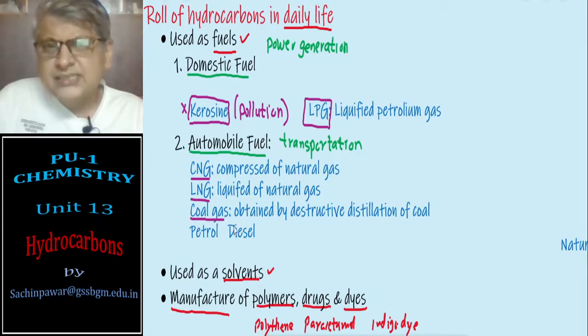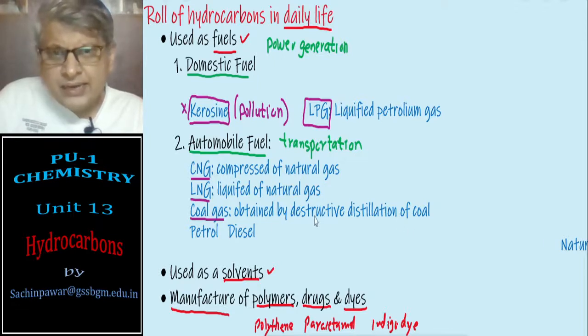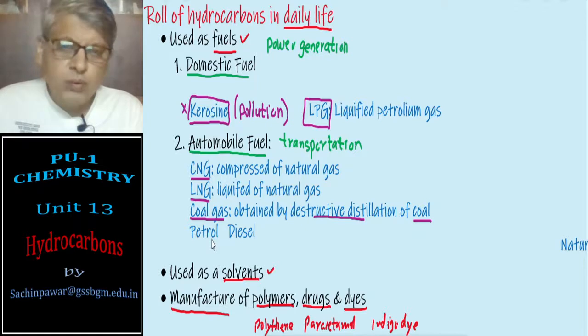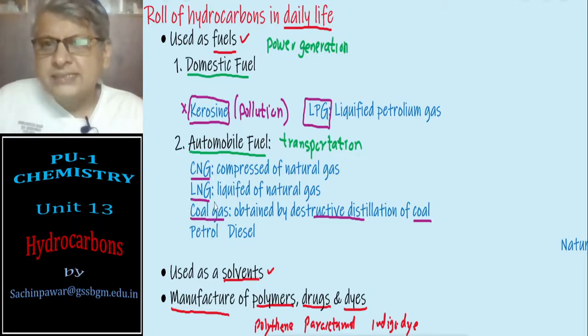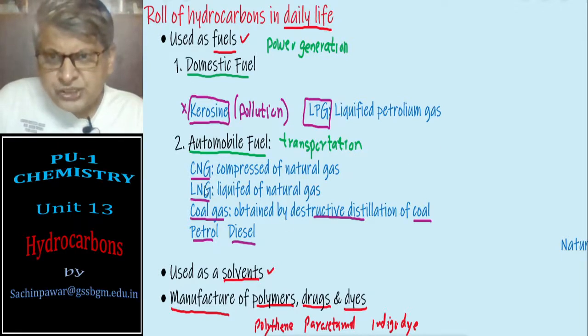Coal gas is nothing but a gas obtained by destructive distillation of coal. The coal is available from the coal mines. It is destructively distilled and we get a gas that is again a very good fuel, known as coal gas. Then we have petrol, diesel. Among these, CNG and LNG are natural gases.